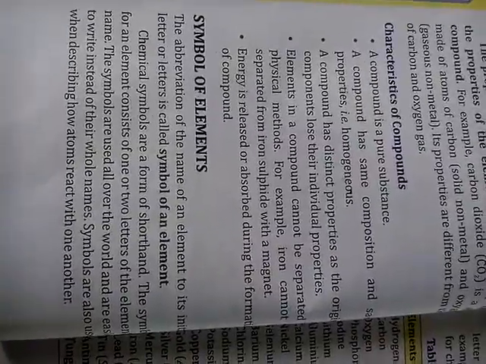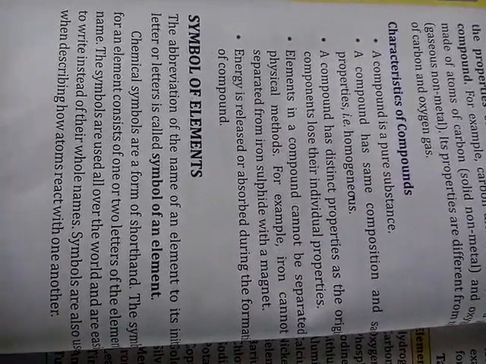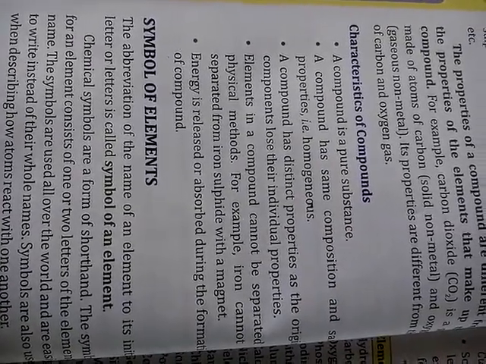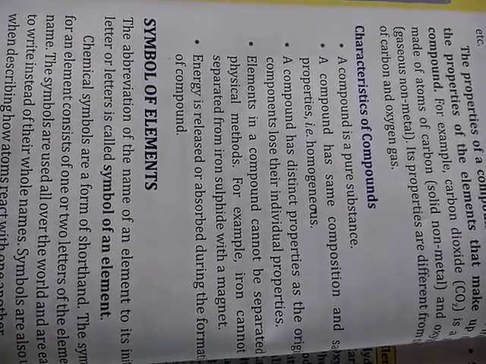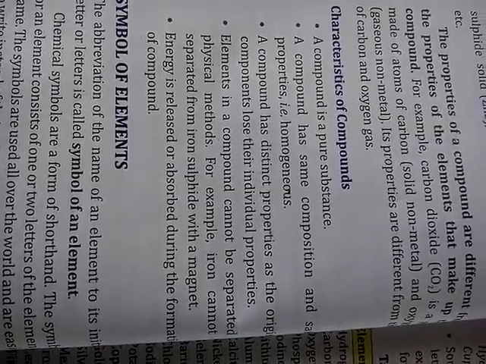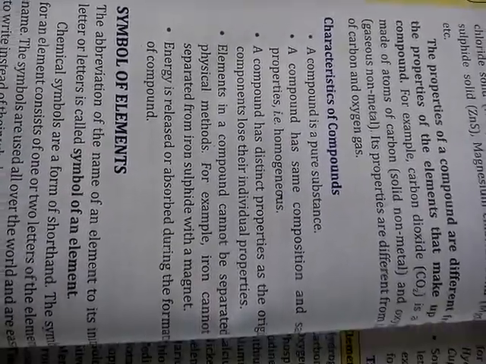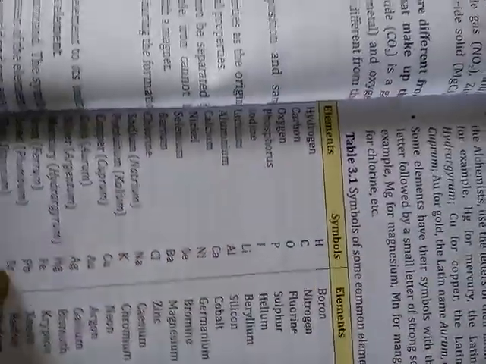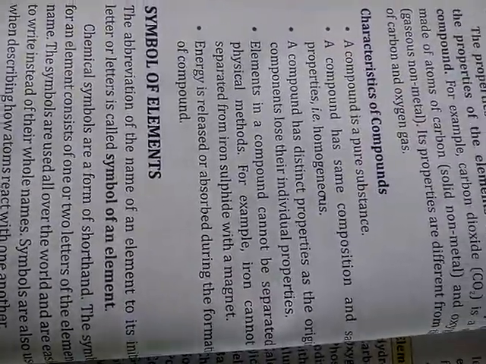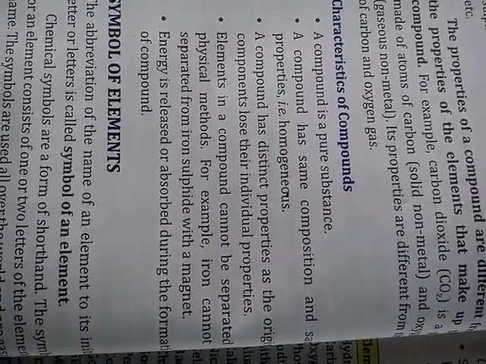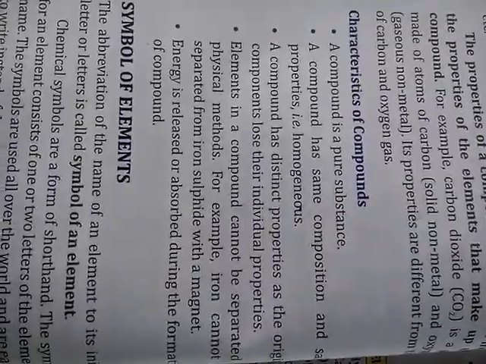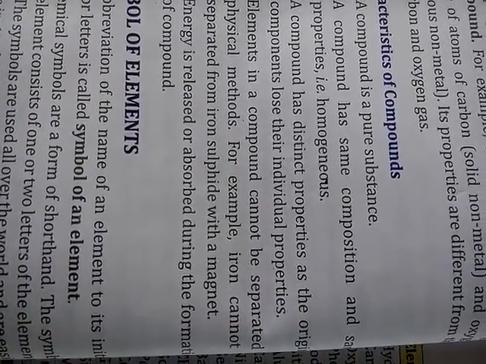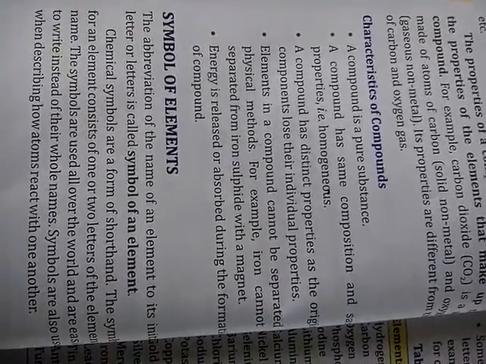Next, symbols of elements. The abbreviation of the name of an element to its initial letter or letters is called the symbol of the element. You have seen that we use various symbols for the various elements. They are shorthand: you need not write the entire name, just by writing the symbol you can represent the entire element.